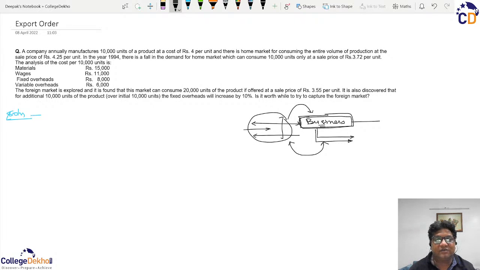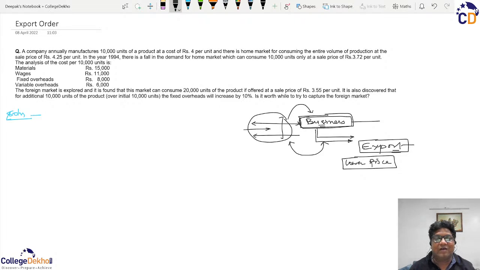The primary objective is whether an export order should be accepted. Normally, because the export market is quite competitive, it may happen that to accept an export order, you may have to take it at a lower price. So you may have to accept the export order at a rate lower than the domestic price at which you sell the goods. Now common sense says that if the sale price of the export order is lower than the domestic one, how will profitability increase?